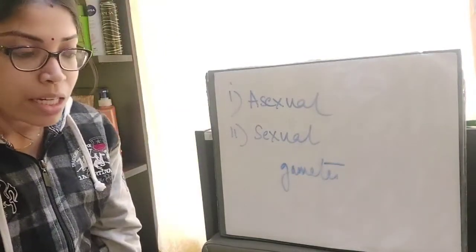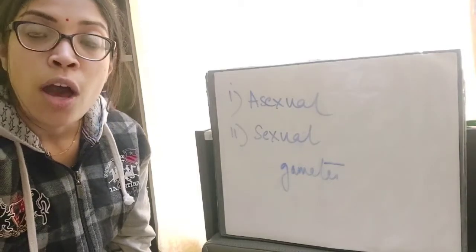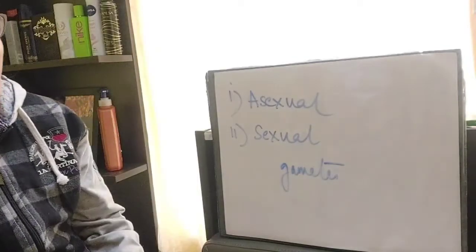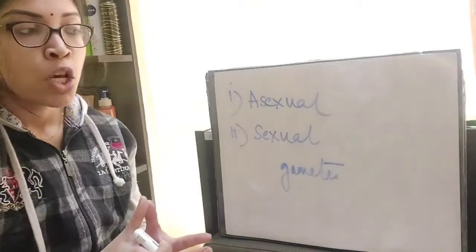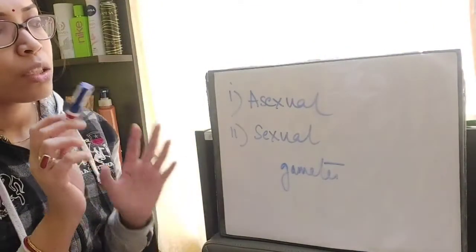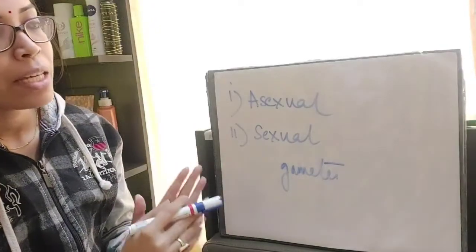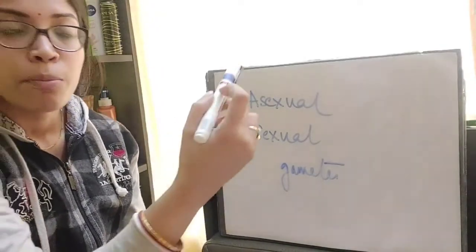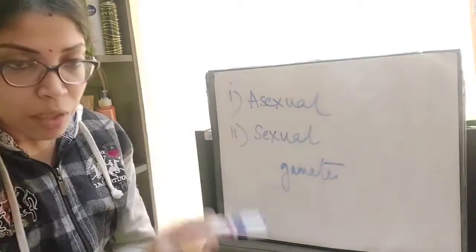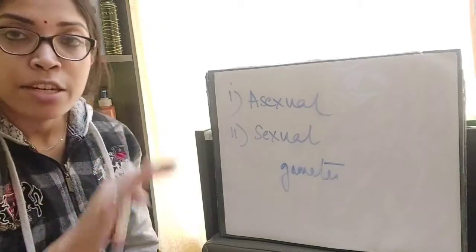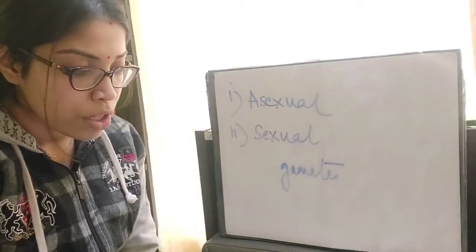Since only one parent is involved, the offspring have exactly the same features as the parent. As I said, since only one parent is involved, there is no mixture of characters. Whatever characters the parent has will be transmitted to the progeny, and the offspring will be exactly similar in every sense to the parent. So this is all about asexual reproduction.